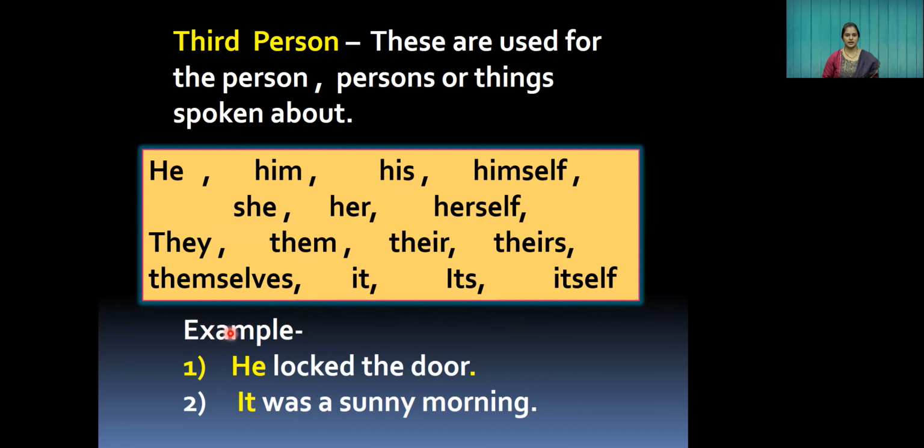Okay, we'll use the examples in sentences. He locked the door. Here, the word he is a third person pronoun. It was a sunny morning. It in the sentence is a third person pronoun.